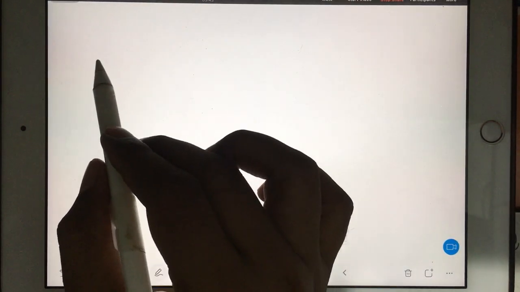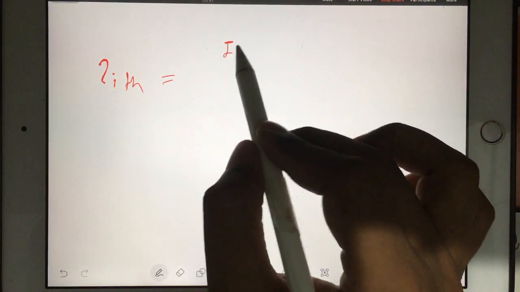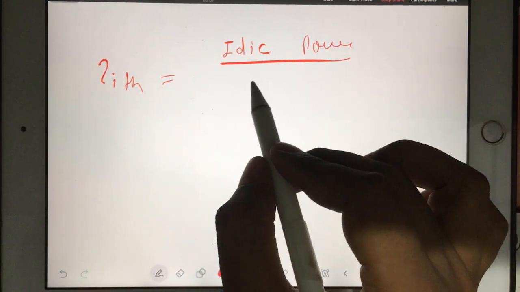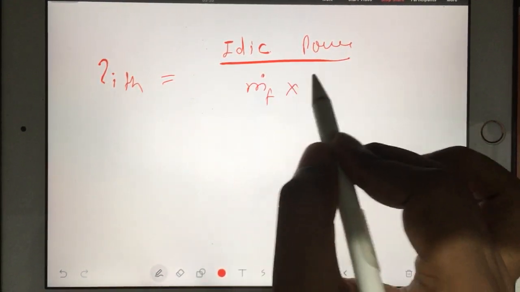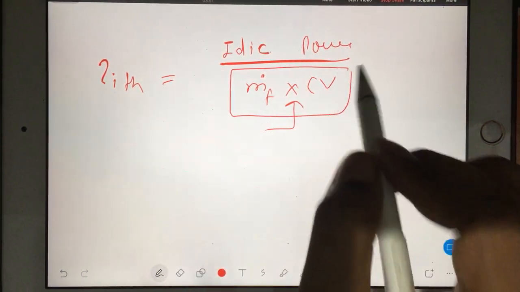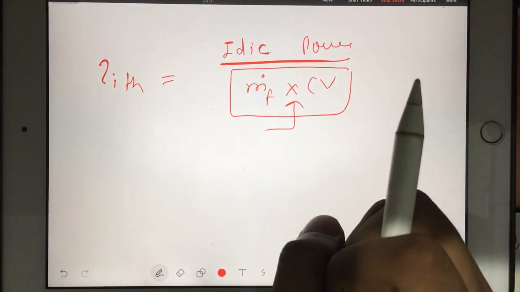Okay, now I am ready to tell you the thermal efficiency formula. That is nothing but indicated power divided by m dot f into CV. This m dot f CV is nothing but the fuel power, like how much power the fuel has, or you can say how much heat the fuel can give you.